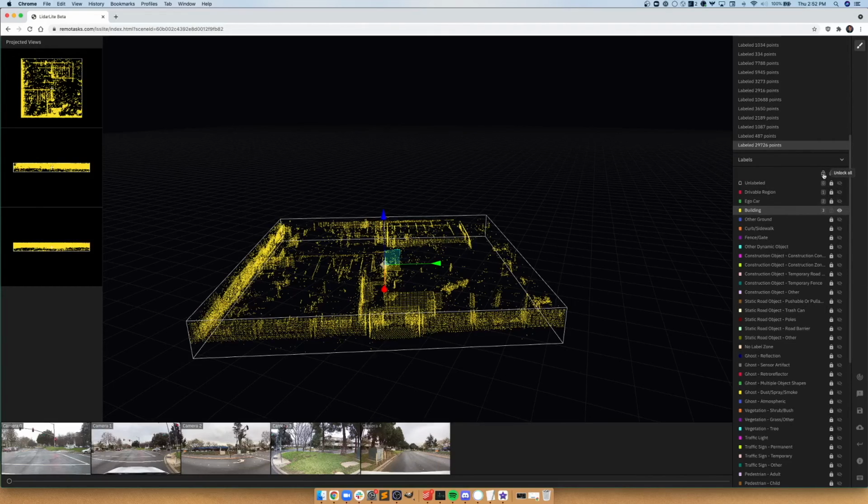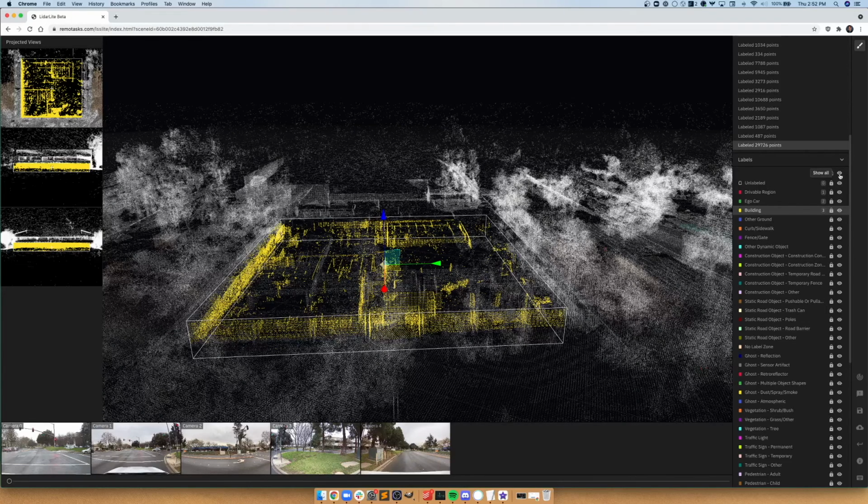You could unlock all of the labels by clicking on the unlock icon here, and then also lock all of the labels by clicking the button next to it, which will lock all of them accordingly. Likewise, there is a show all and a hide all button. Here you could do this as well.